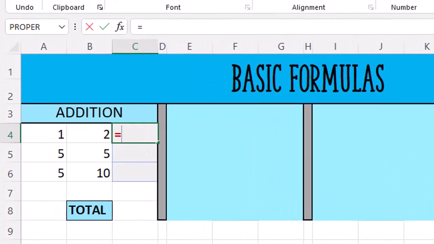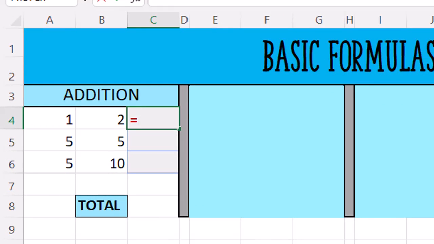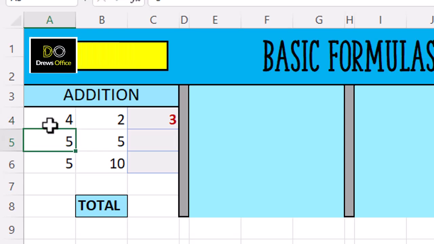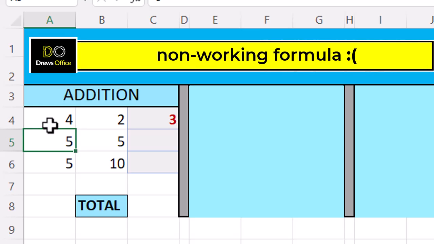First of all, let me show you what's known as a non-working formula. We want to add the numbers 1 plus 2, and when we're ready for our answer, we press enter on our keyboard. So why is this a non-working formula? If we change the value shown in the cell, our answer does not update. This is not a great look in Excel.